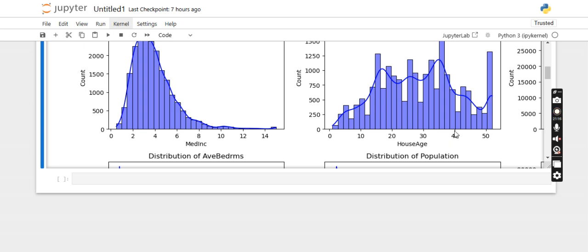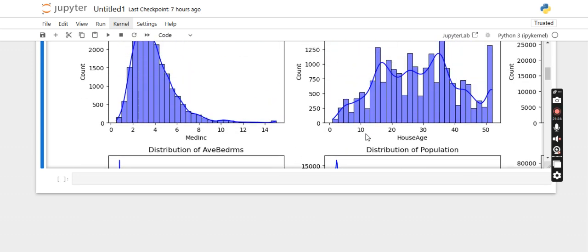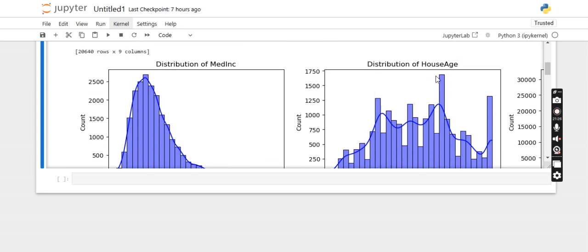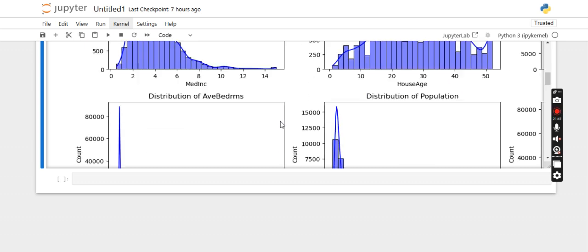So this is how we can draw the insights from the first graph. The maximum peak here is, I think, 1700 count of people whose house age is between 30 and 40, whose house is 30 to 40 years of age. Like that we can draw a smooth curve of it.